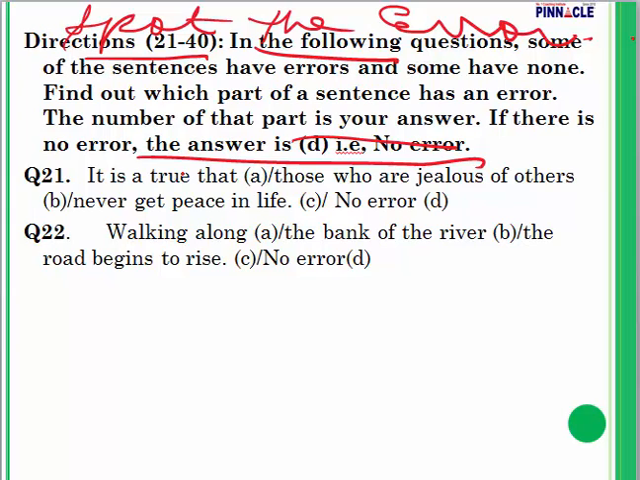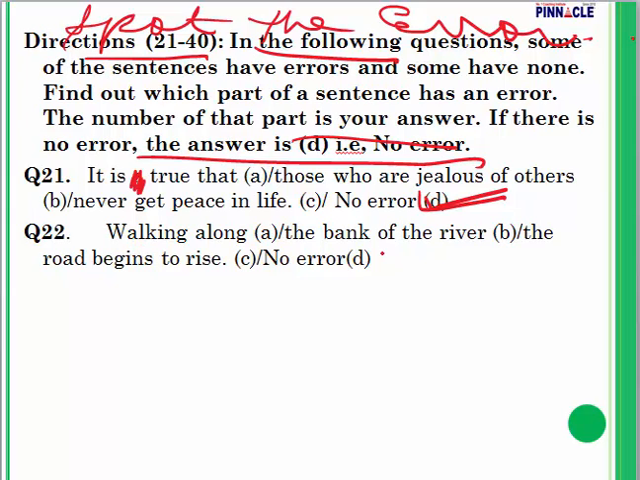First one, it is true that those who are jealous of others never get peace in life. Now let's take a look at this. This is a typing error. I'm sorry. It is true that those who are jealous of others never get peace in life. No error. Sentence is absolutely right.